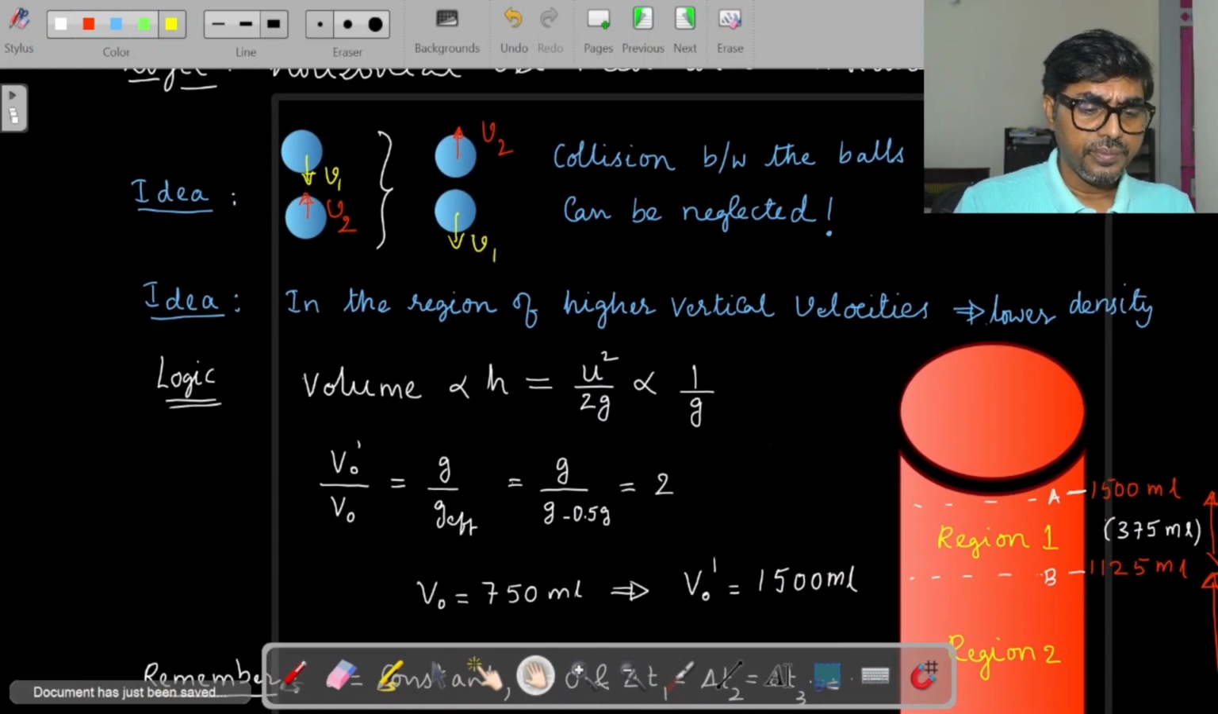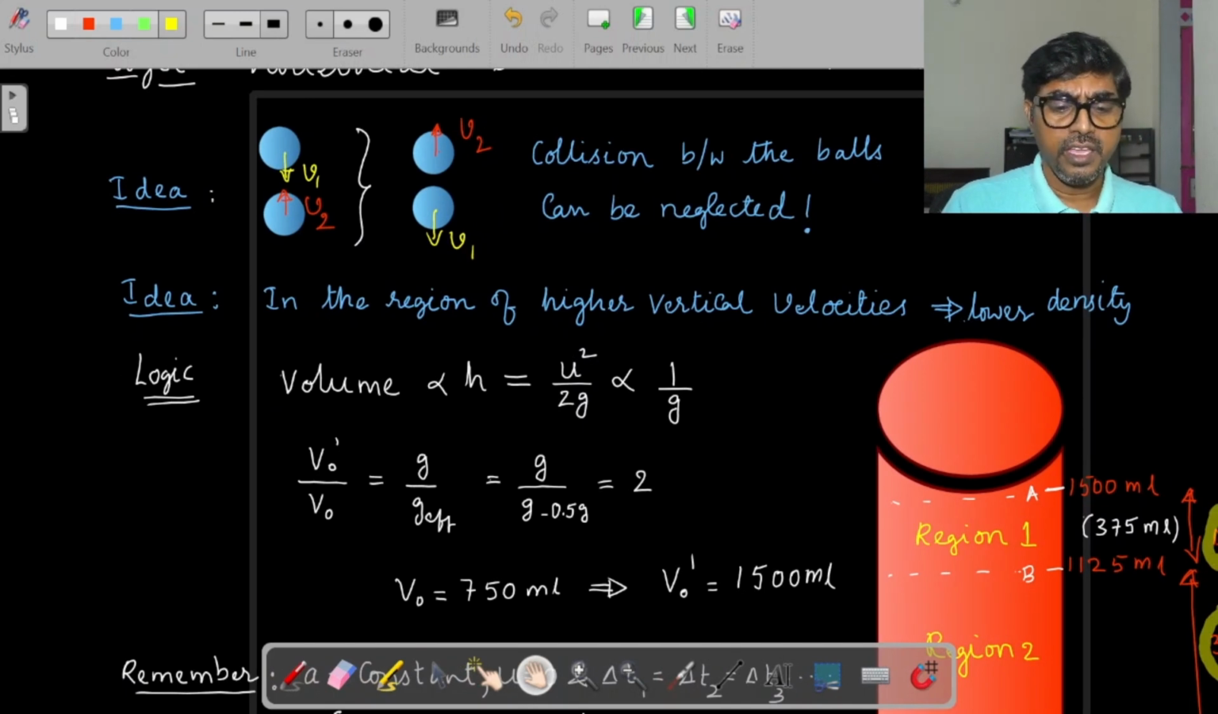Next idea: in a region of higher vertical velocities, the density of molecules or the balls will be lesser there. I hope you understand it pretty well. Let me give you an example also. Imagine there is a car racing happening. Whenever the track is straight, the cars would go much faster, and there the density would be lesser, meaning they will be far apart. But whenever you see the curved end where the cars slow down, the cars will get crowded there, so the density is more. Same idea you can understand here.